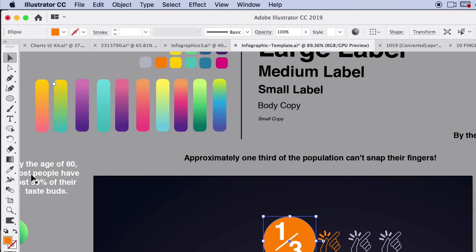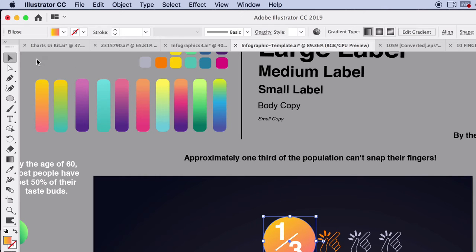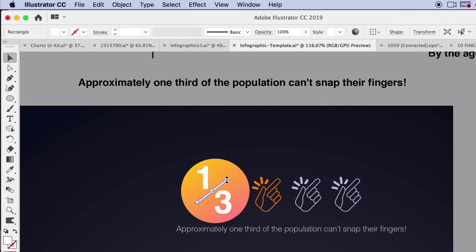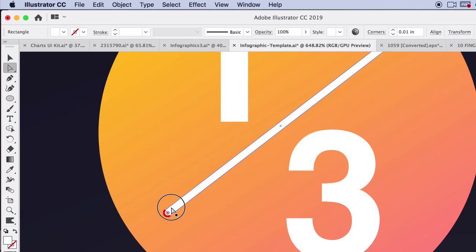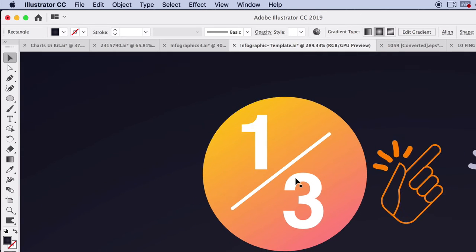Perhaps there's a gradient that has orange in it that might look a little softer. So I'm just getting one that has a little bit of a softer gradient tone to it. We could really stylize this as much as you want. I'm going to go in, get around the corners just a little bit. Just have the direct selection tool, get around the corners there. So instead of a sharp, it's got a nice pill shape. Kind of matches the pill shape we've been doing.